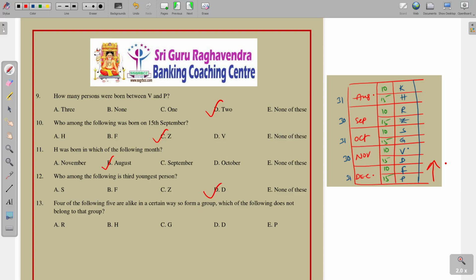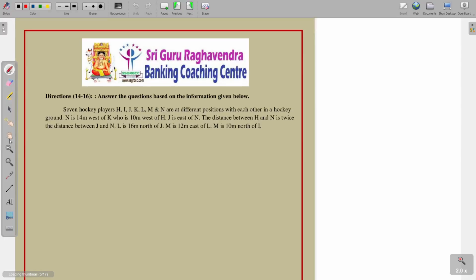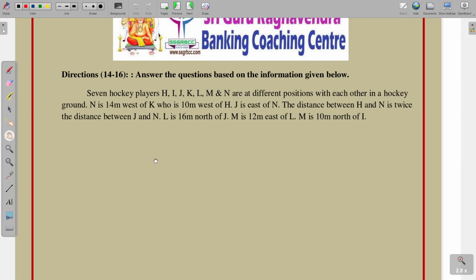Four of the following 5, which one does not belong to the group? So see, R was born 10th September. H was born 15th August. G was born 15th October. D was born 15th and P was born 15th. Only R was born on the 10th. Next, 14 to 16.